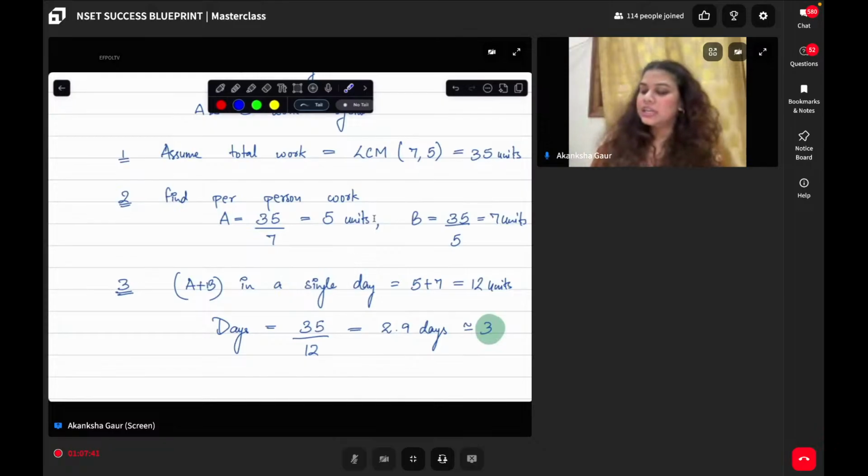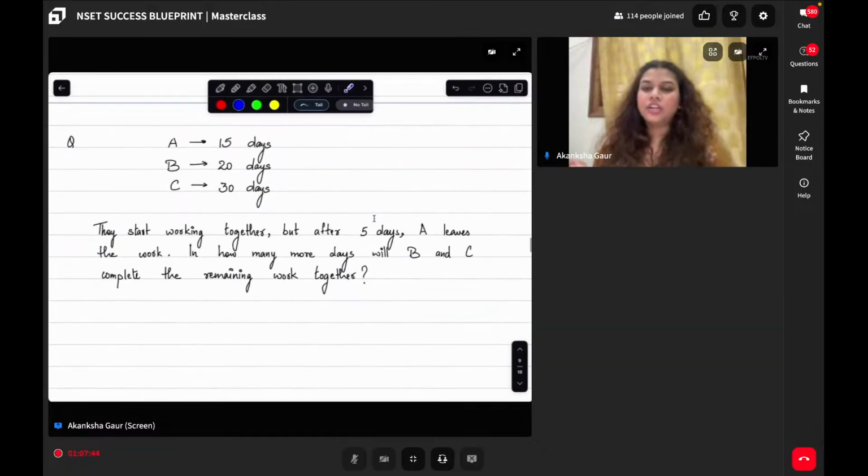Let us now move on to a second question, which is a modification of the previous one. A takes 15 days, B takes 20 days, and C takes 30 days.